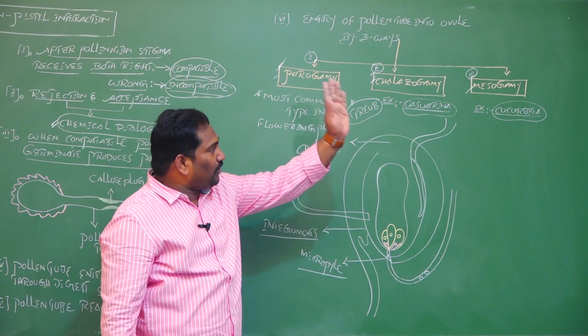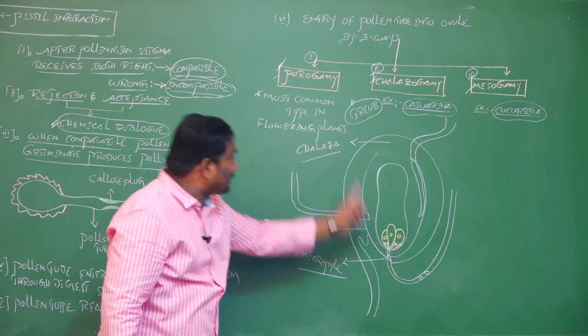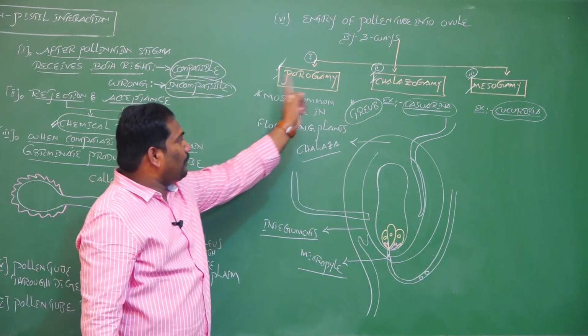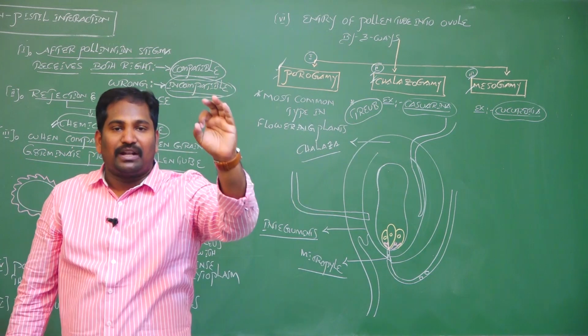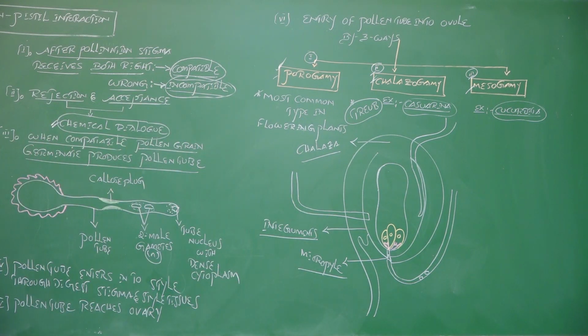Out of these three entries of pollen tube into ovule, the most common is porogamy, the most common amongst these three types in angiosperms or flowering plants. When the pollen tube enters the ovule through the micropyle by porogamy, the next step is entry into the embryo sac, which is present inside the ovule. When the pollen grain germinates, the pollen tube enters the style, the ovary, the ovule, and next the embryo sac.